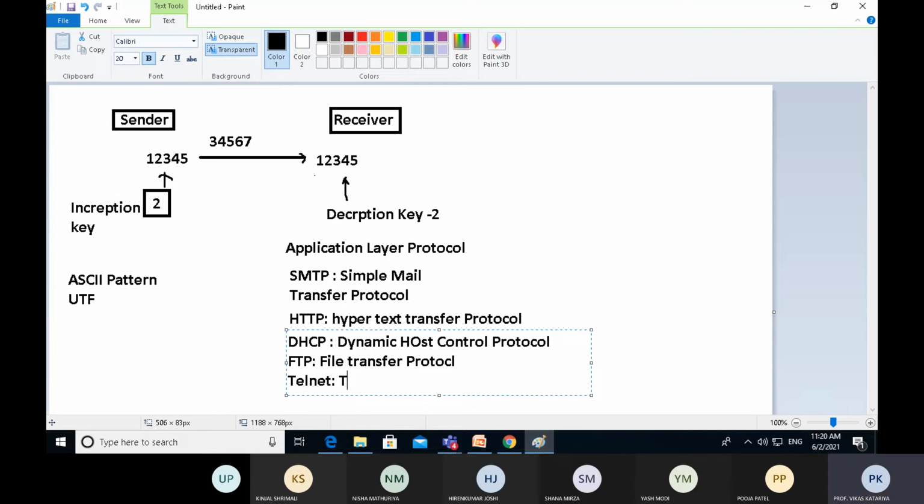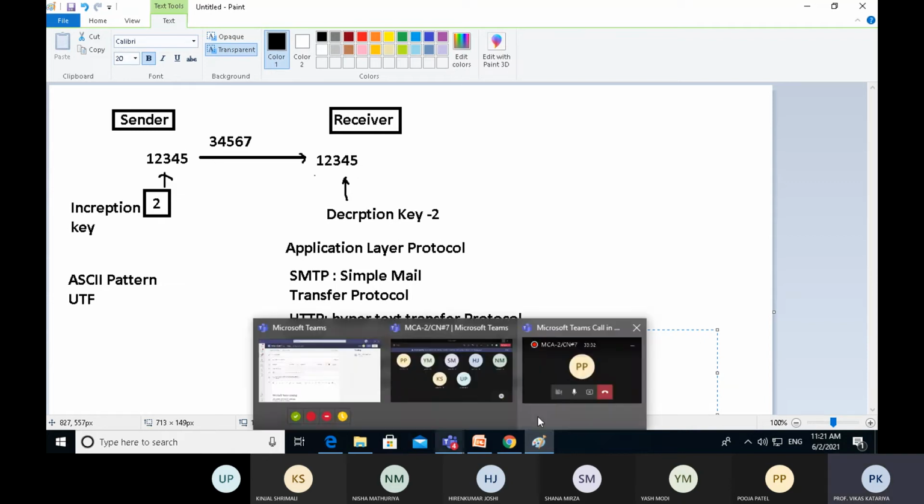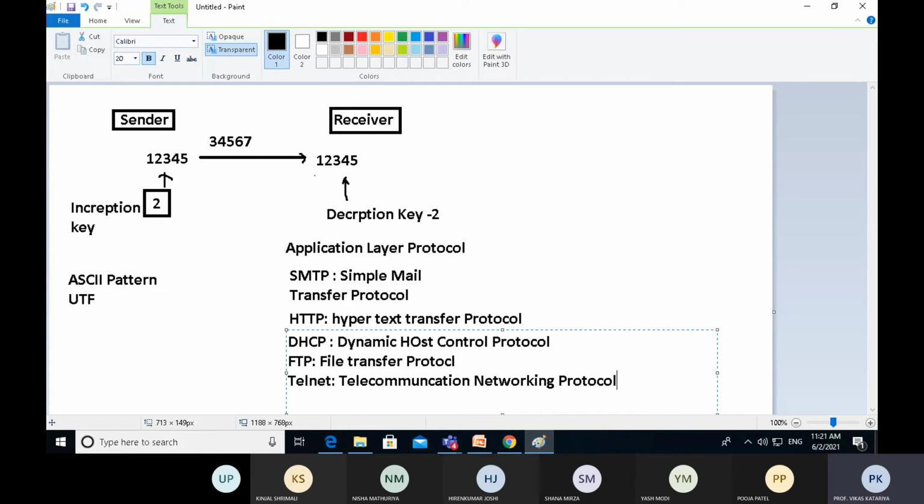Another is Telnet, telecommunication networking protocol. Whenever a client machine connects with a remote machine, the application layer provides a protocol named Telnet, by which we can connect to a machine which currently exists at a remote site.